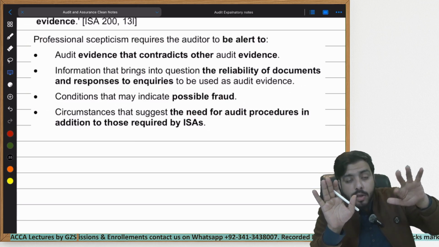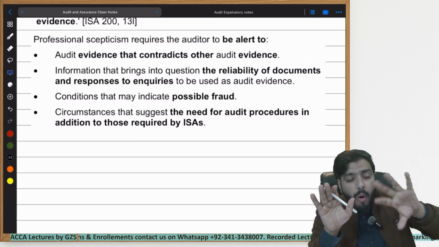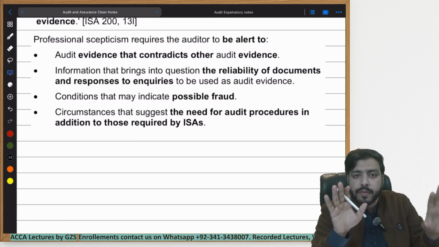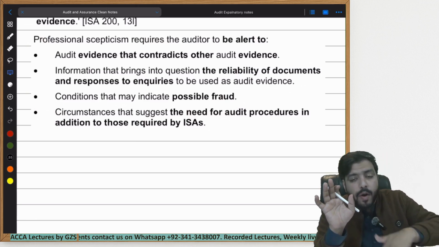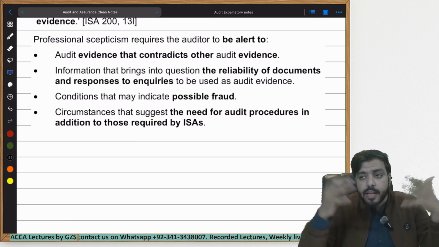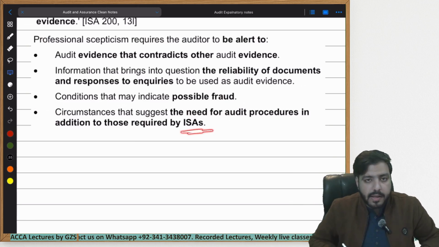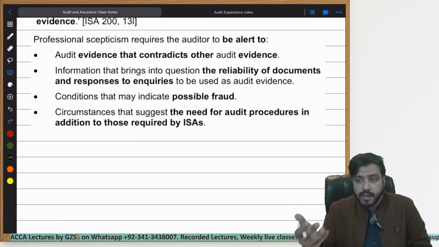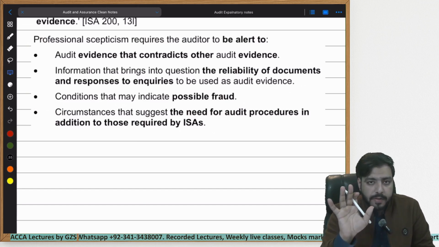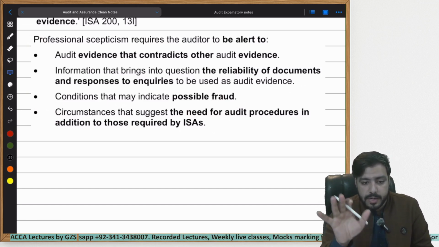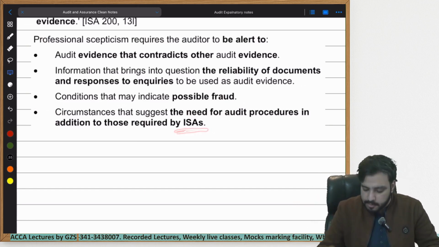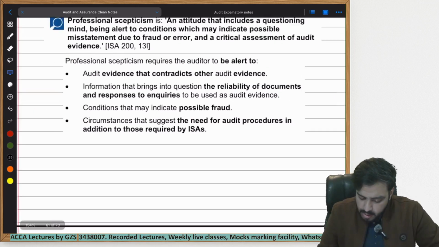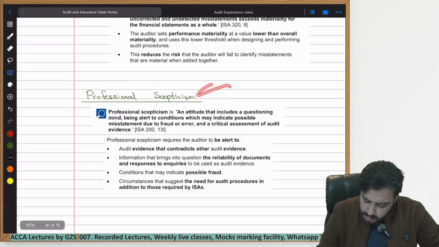Maybe because law also requires something else. Or just for the sake of understanding whether the information you have acquired is correct or not. You may be required to do some extra procedures other than those already written down by ISAs. Procedures basically mean how you obtain evidence that something recorded by the management is correct or not. We will also study these procedures, but not within this chapter. We will look at it in the next chapter. This concept is known as professional skepticism.